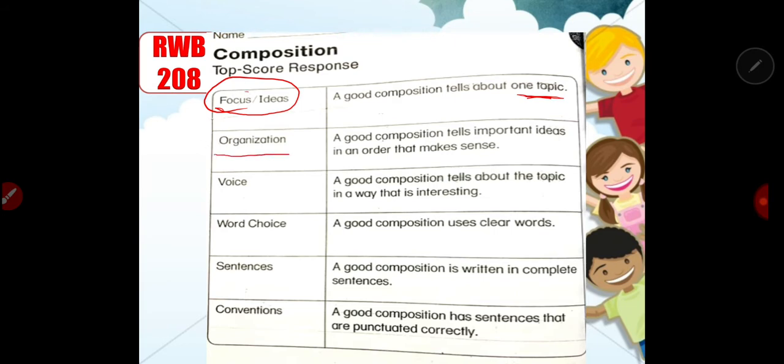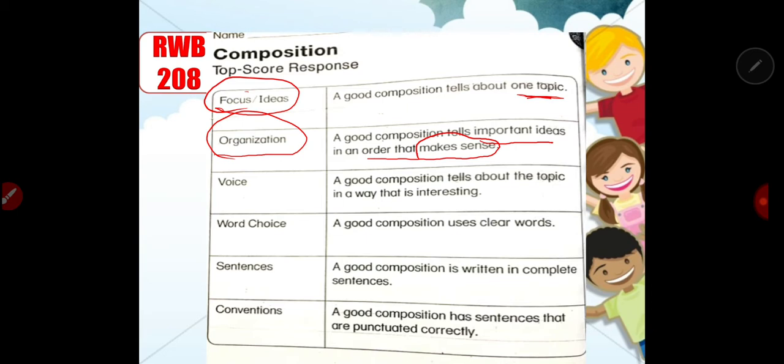Next is organization. So what do you mean by organization? Your thoughts are organized. You're just focusing on one idea. So a good composition tells important ideas in an order that makes sense. So organized means makes sense. It is important. It tells important ideas. Okay? So you are not going to write something that describes a rabbit. So this is most probably your personal encounter or personal experiences.